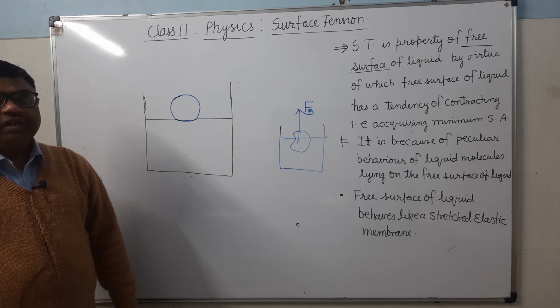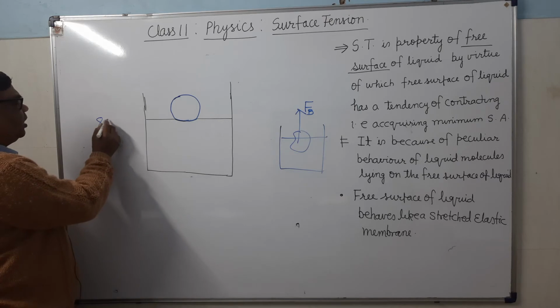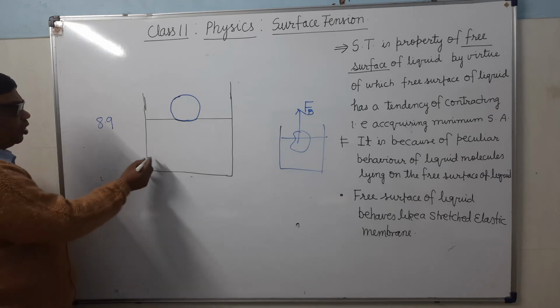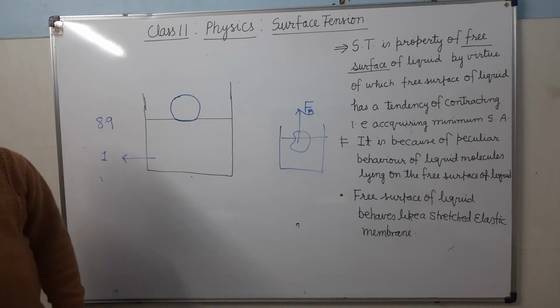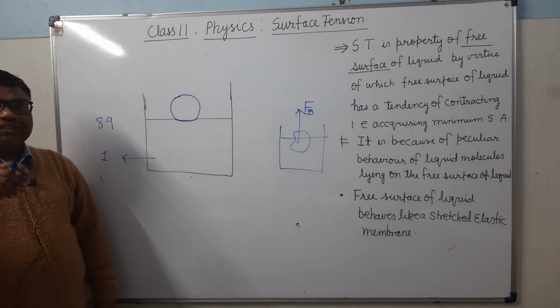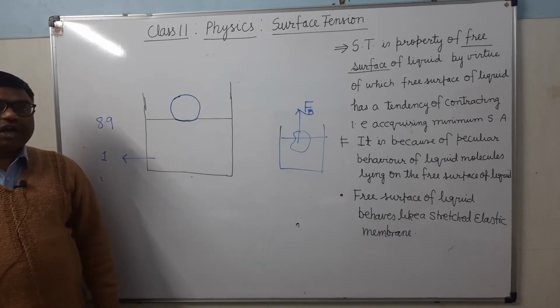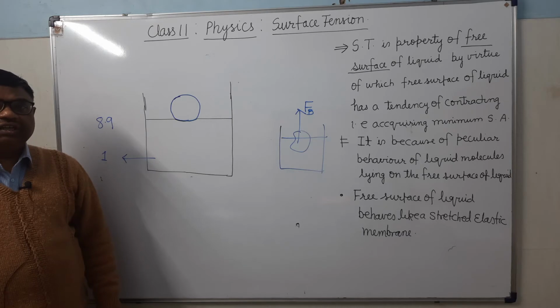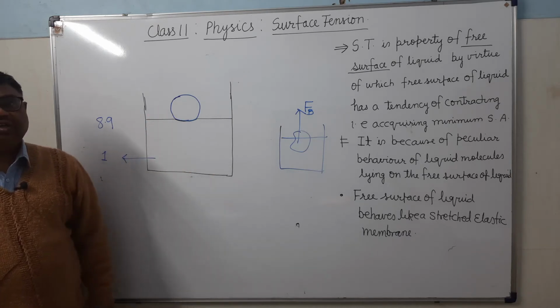Why? Because its density is nearly 8.9 gram per centimeter cube. Density of water is only 1 gram per centimeter cube. And you know, if the density of an object is more than the density of water, it will sink. But it is not sinking. Why is it so? It is because of the surface tension. This needle is balanced here because of the surface tension force.